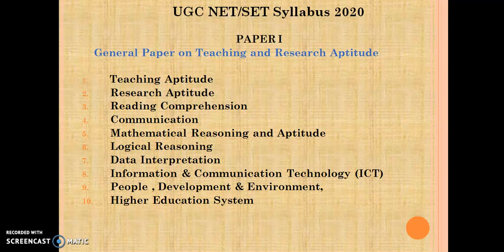Now let us go in detail into each and every section of paper 1, how it is segregated and how the marks are allotted for each section. There are 10 sections in paper 1, starting from teaching aptitude to higher education system.